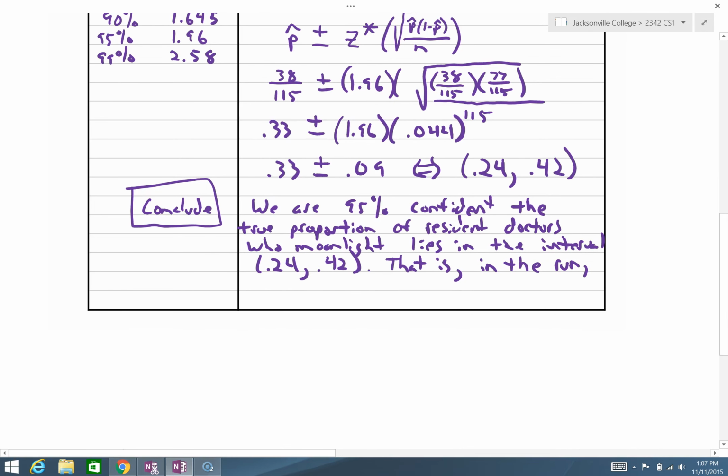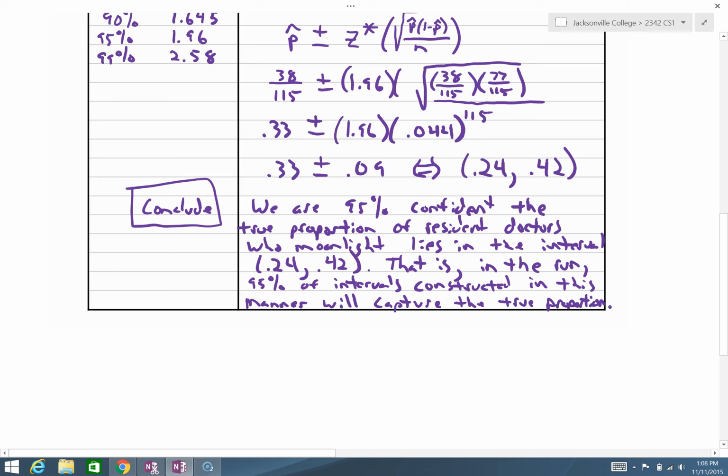That is, in the long run, 95% of intervals constructed in this manner will capture the true proportion, the true percentage.